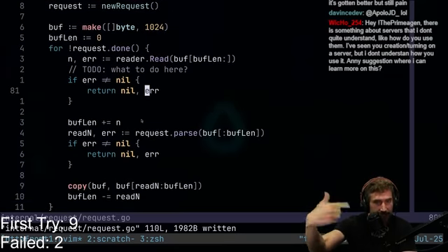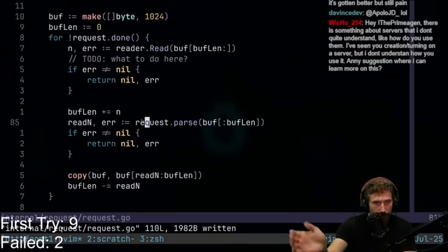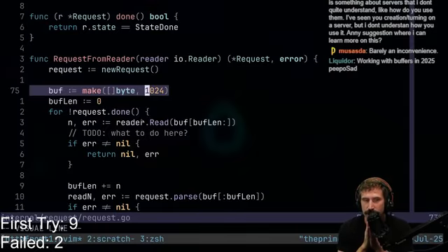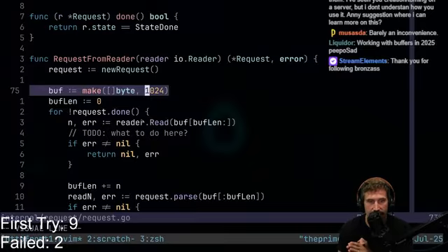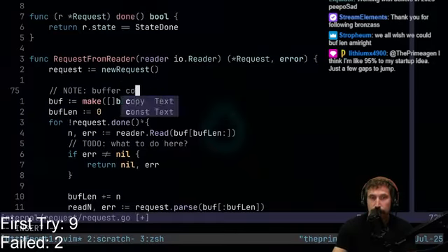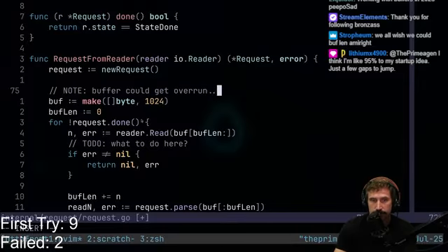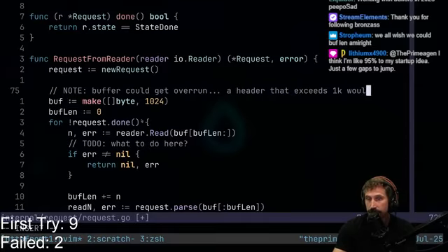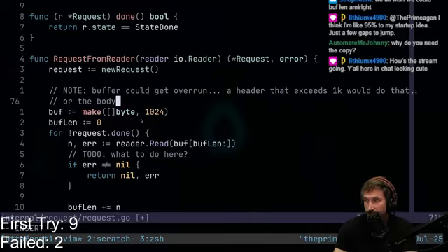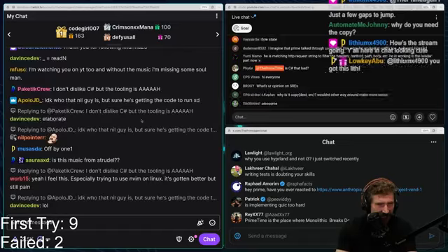Reading bytes after bytes after bytes, keeping a buffer going like this. We also have this one problem, if you haven't guessed, where theoretically the buffer length could exceed the buffer we've allocated, and we need to make our buffer bigger. Not currently worried about that, but that's just a call out. Note, buffer could get overrun. A header that exceeds 1K would do that, right? Or really, the body would also do that, right? So obviously, things you got to be a little bit careful about.